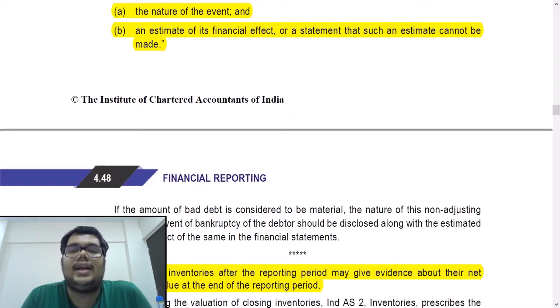Let's say, for example, the inventory cost is 50,000. On 31st March we know the inventory cost is 50,000 and we have valued the inventory at 50,000 only.